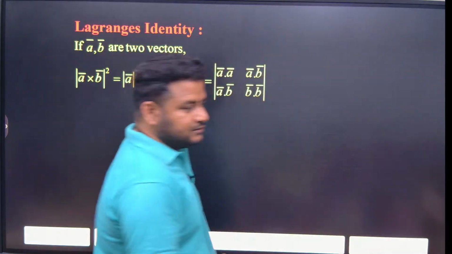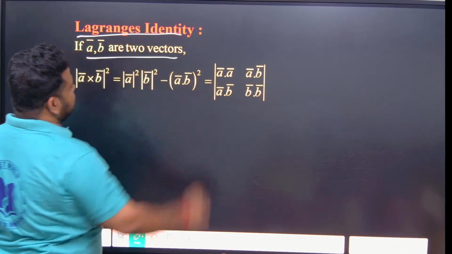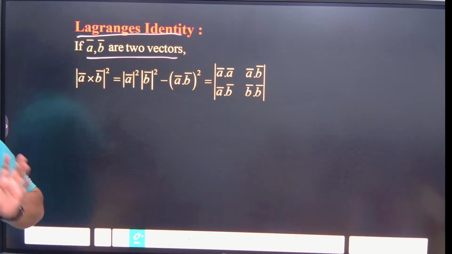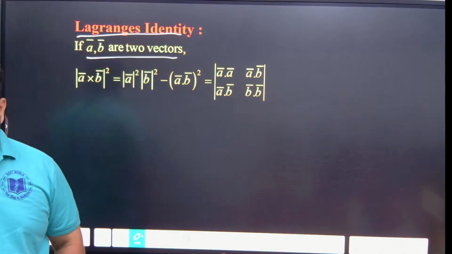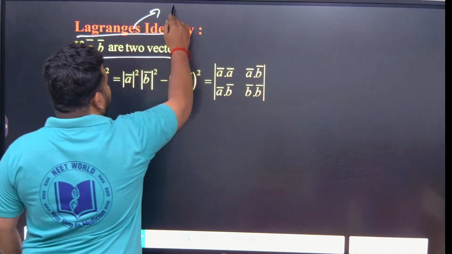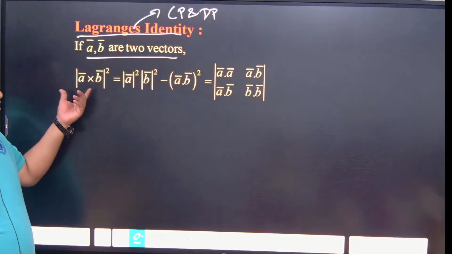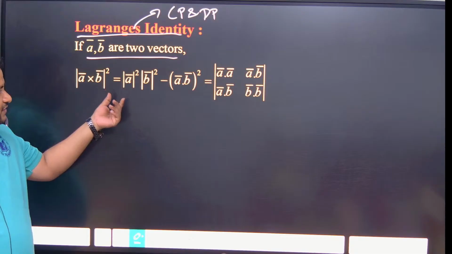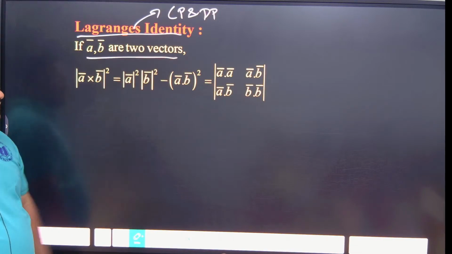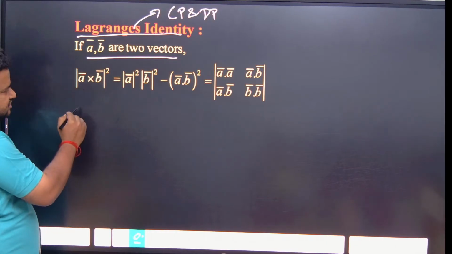Now Lagrange's identity. Lagrange's mean value theorem we have heard. Similarly, Lagrange's identity is there in vectors. They have asked questions based on this. If A and B are two vectors, it gives the relation between cross product and dot product. What does it say? Modulus of A cross B whole square is equal to modulus of A square modulus of B square minus A dot B whole square.